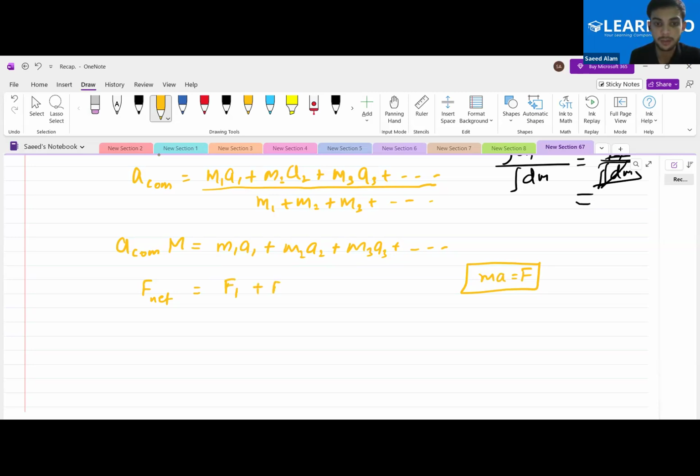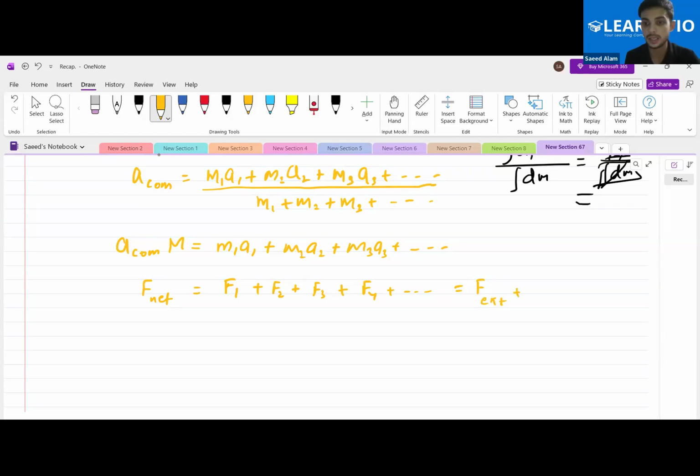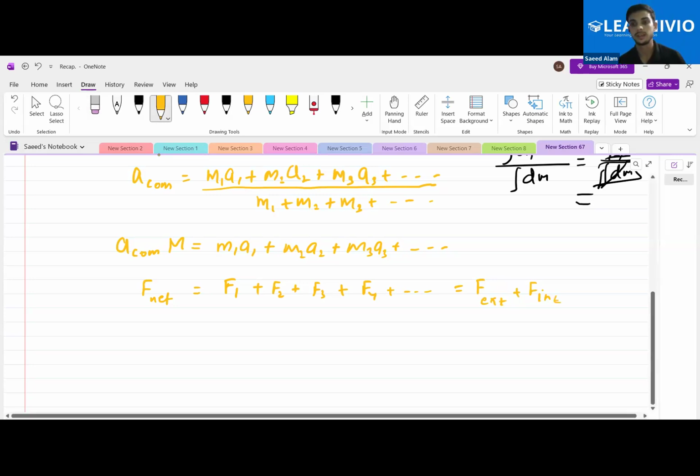So this is F1 plus F2 plus F3 plus F4 and so on. This will keep on going. And what this is equal to is F net. But we should remember one thing, that net force on any particle is due to two things: one is external force plus internal force. Is this clear to all of you? The net force over any body will be the summation of these two, that is, the external forces acting over it and the internal forces acting over it.